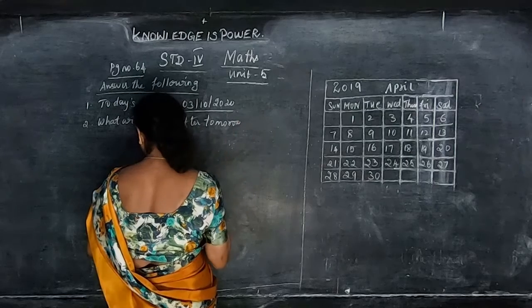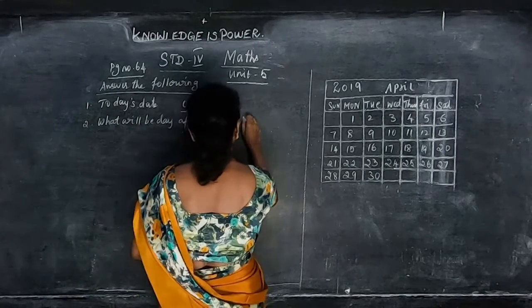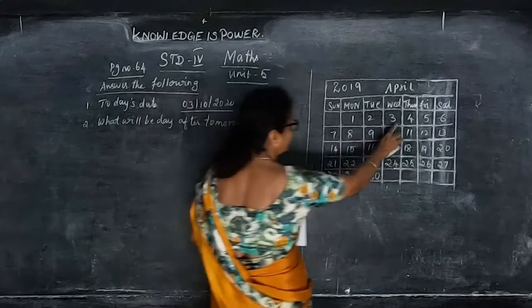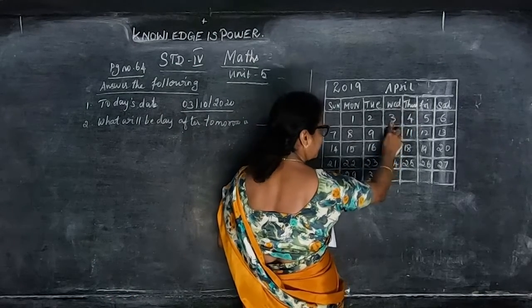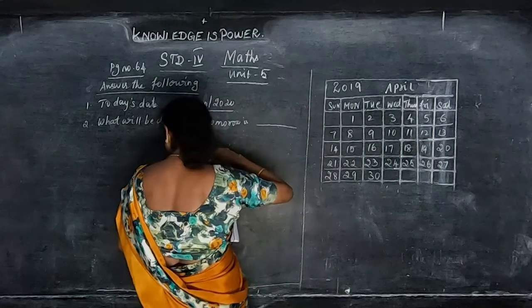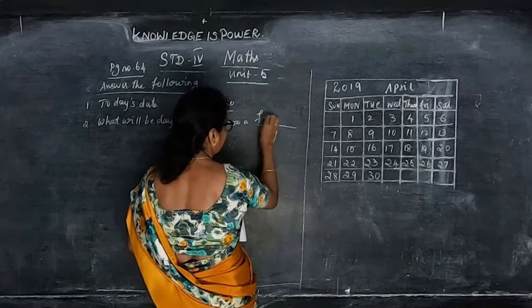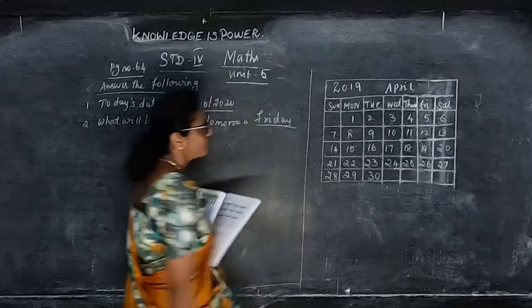Here you can see the 3rd is Wednesday. So day after tomorrow, I have written 3rd, no? So after Wednesday is Thursday, and after tomorrow is Friday. So the day after tomorrow is Friday. Today is Tuesday.